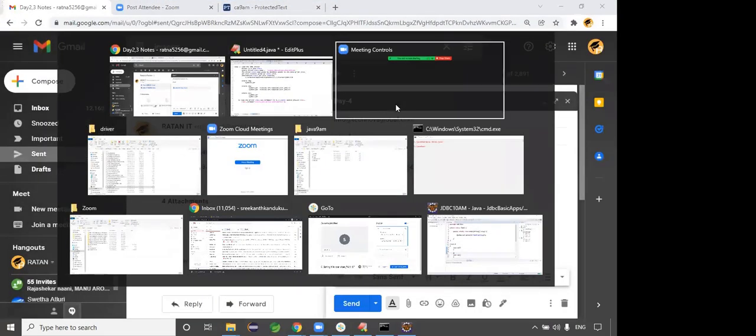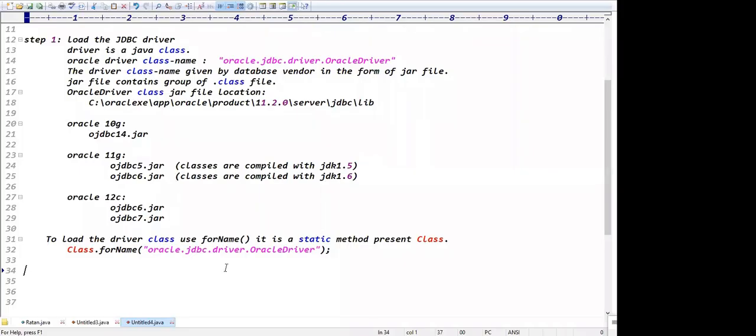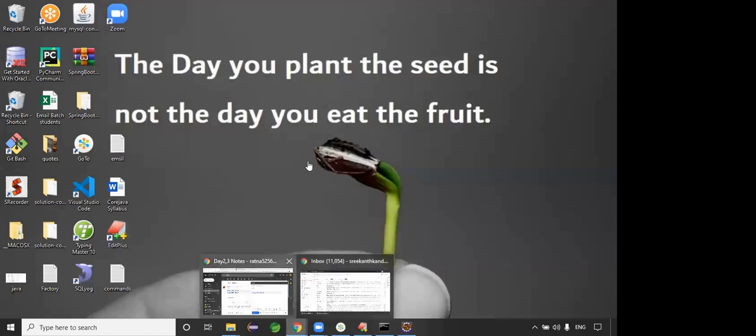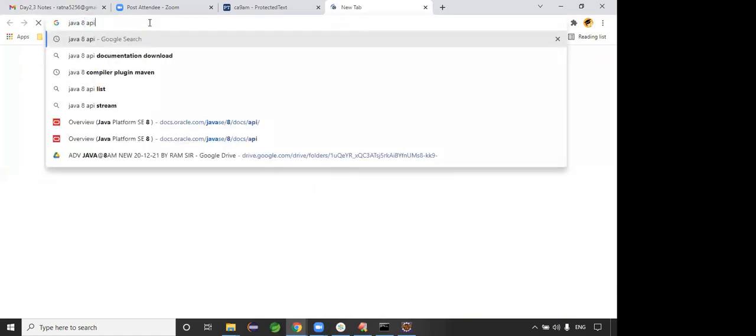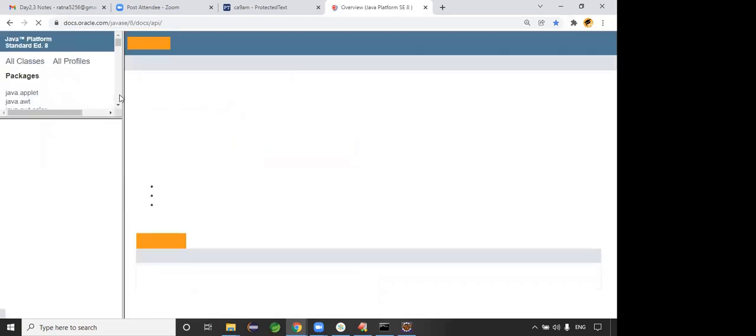To check the syntax of the forName method, let me open the API documentation. I hope Java 8 API, because I want to check forName, which belongs to Class. Class belongs to the java.lang package only.